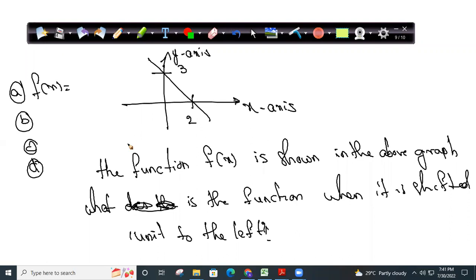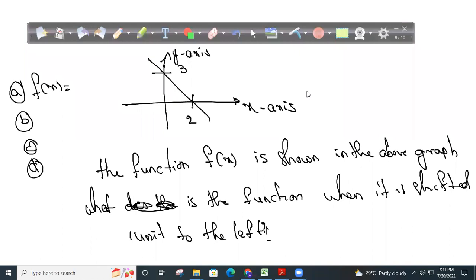Last 30 seconds. Good. 10 students have typed their answer here. Please think, this is a line. If it is a line, how will you get x plus 1 whole squared, something like that? First, you need to find what is f of x. People are typing extremely good answers. You need to be smart. My question is, if this function is shifted 1 unit to the left, what is the equation of the function?